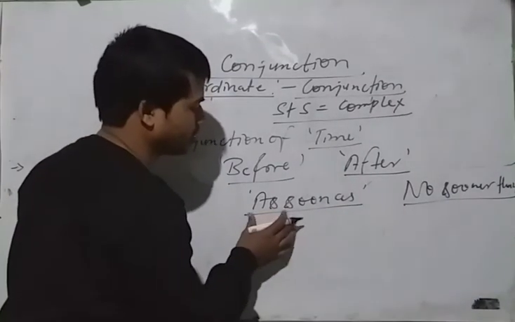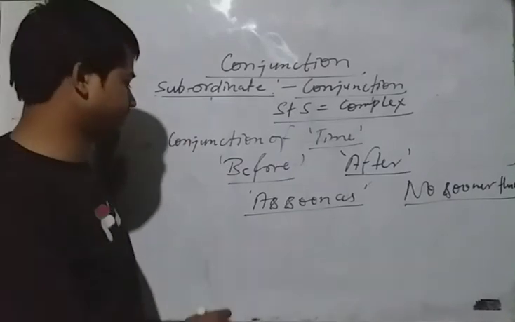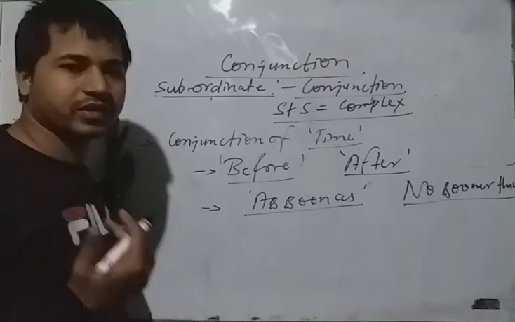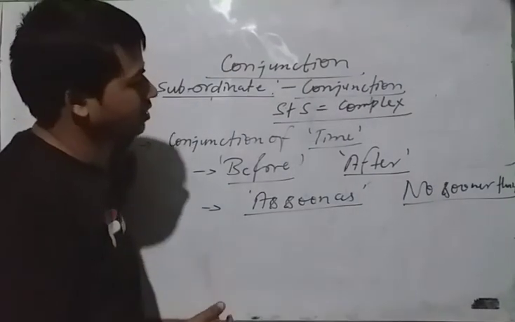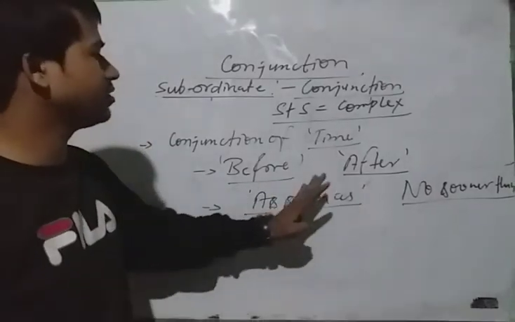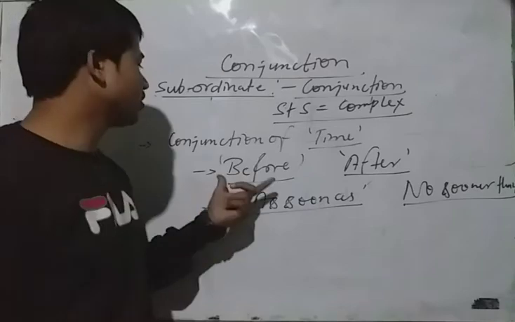When we make a negative sentence of as soon as, you can use no sooner than. So there are some words which always express the time: before, after, as soon as, no sooner than. Clear? So note down it.